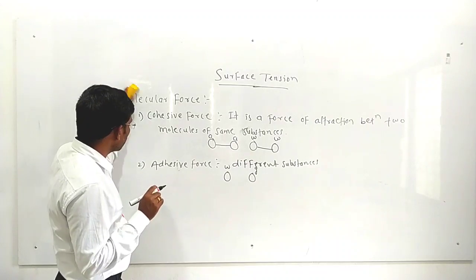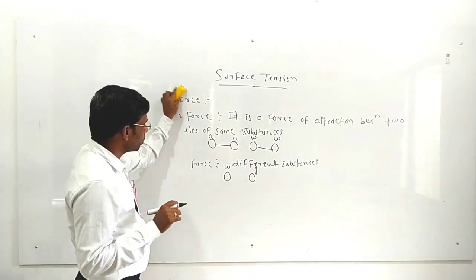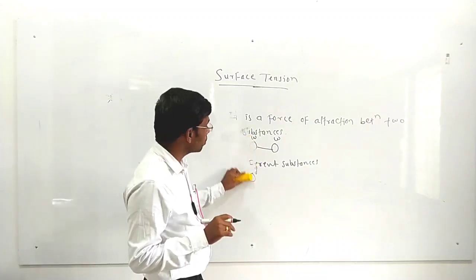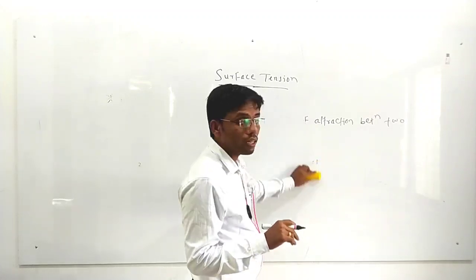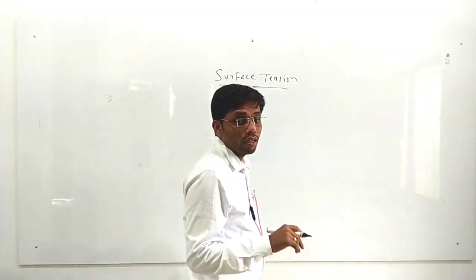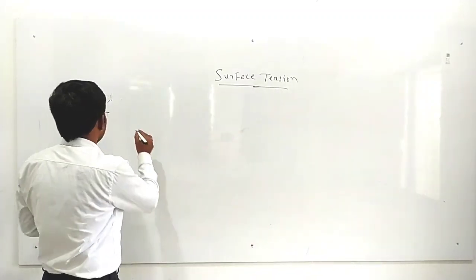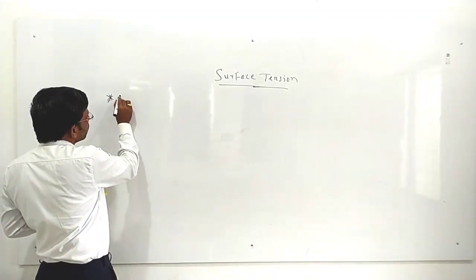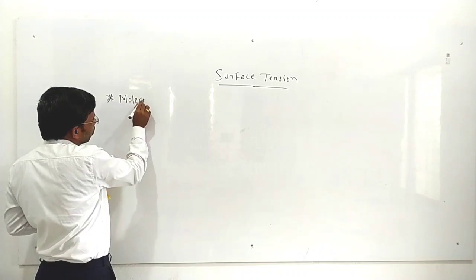Now we are going to study some more basic terminologies in the molecular theory of surface tension. The first term we are going to study is molecular range. So, molecular range means, see here, molecular range.